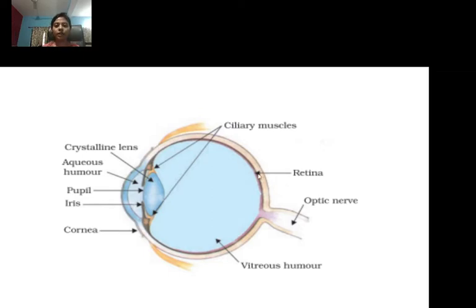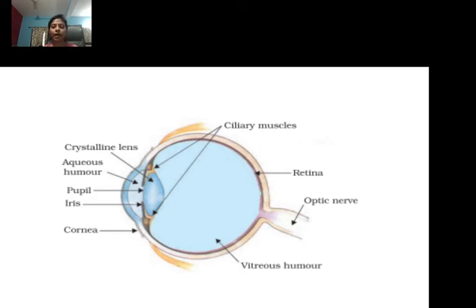Okay, here is the retina, the image will not form there. It forms in front of the retina, not on the retina. In our normal eye, the image is formed on the retina. The retina is just like a camera where we capture the image, but in a myopic eye the image will form in front, not on the retina. This defect may arise due to excessive curvature of the lens, or elongation of the eyeball.